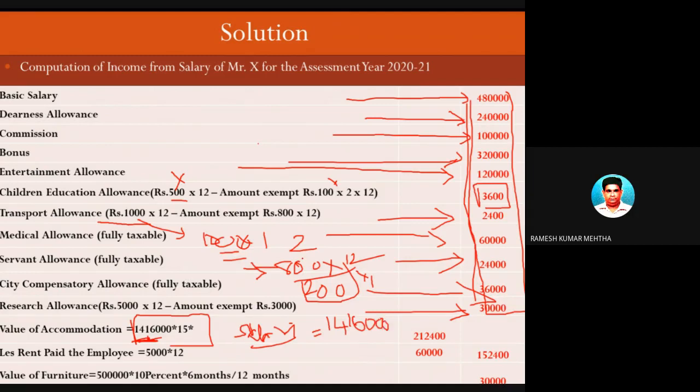Okay. Now, as this particular house is provided by the employer to the employee at Bombay, and this is a concessional accommodation. I told you that at Bombay, if the employer provides an accommodation, then the value of the perquisite is 15% of salary. So if you find out 14 lakhs 16,000 into 15%, you will get this figure. So we now know the accommodation value. This is the value of the perquisite in the form of rent-free accommodation.